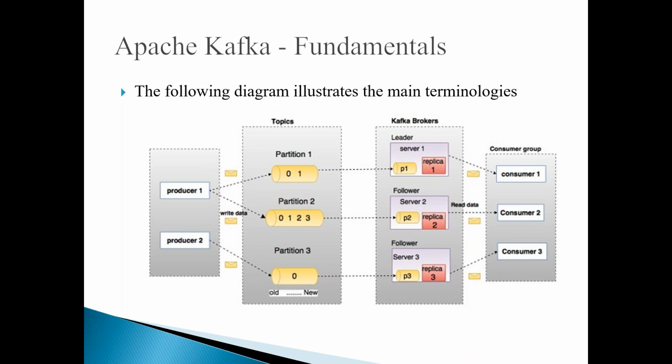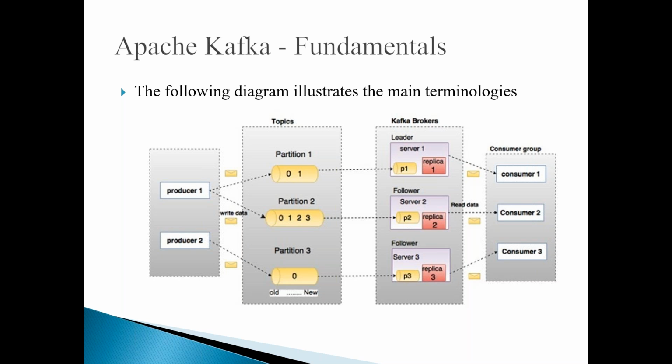Because I told you this pub-sub mechanism is based upon topics, a publisher can publish data to the topics. And if you have a topic, that one topic can be divided into multiple partitions. If you look at this diagram, you have partition 1, partition 2, partition 3, etc. And the producer can publish the data to any partition of the topic, no problem.